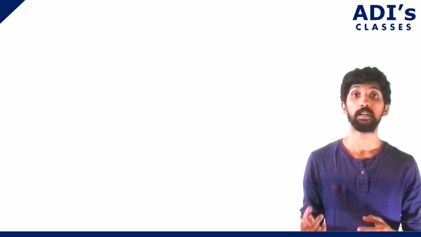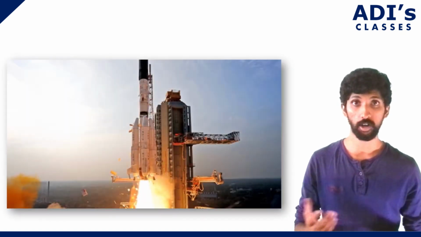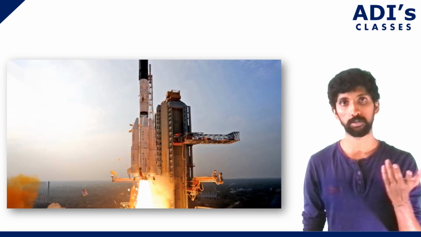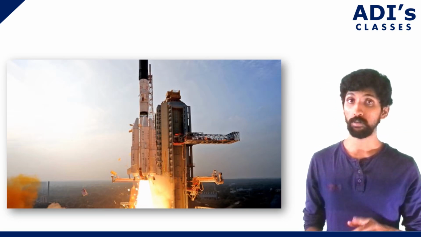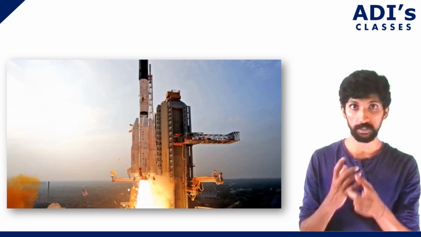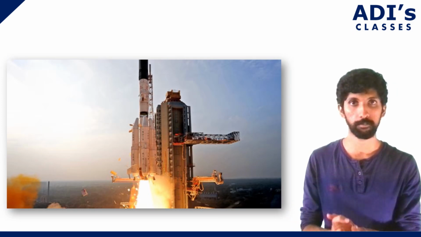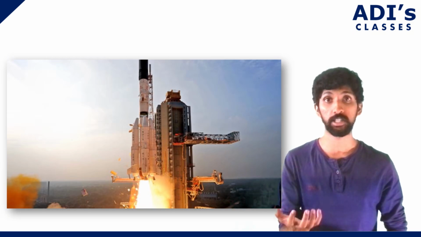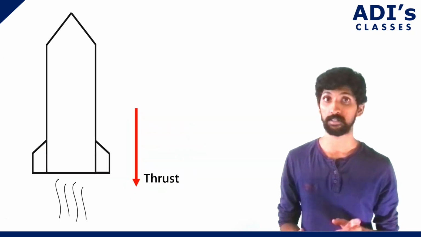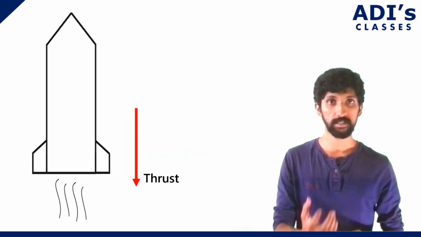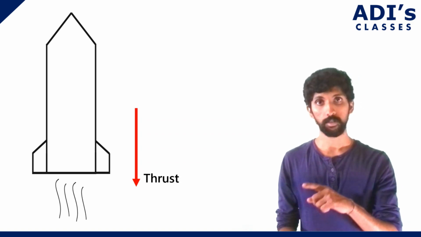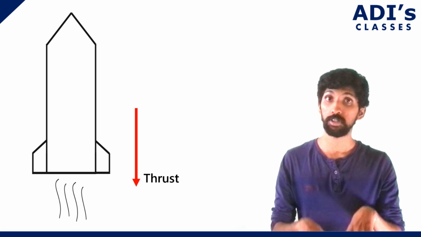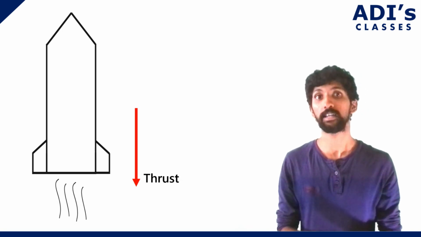One more example is the rocket. See, the rocket moves to the sky, correct? Obviously, it goes to the orbit of the Earth. Now, how does it go? If you have seen a rocket launch, see there is a rocket launch picture. See what happens? It releases all the energy at once. We call that thrust. So the rocket moves in the opposite direction. How does it move? It pushes Earth down.